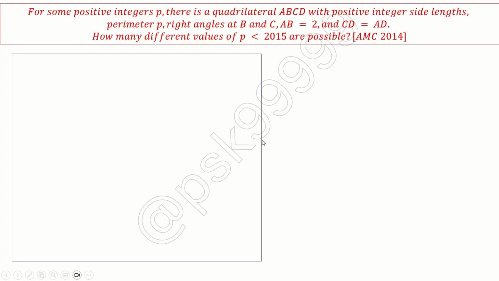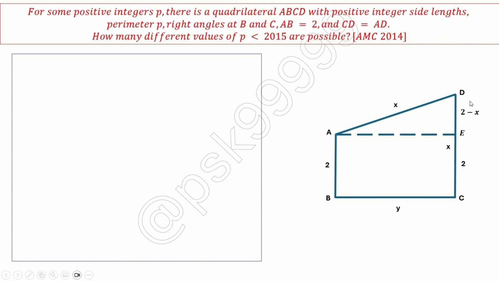Okay. So let's first construct the diagram ABCD. B and C right angles. Okay, AB is given as 2, AD and CD are the same. So if this is x, this is also x. Then if I draw a perpendicular line AE here, it will become 2, because it's a rectangle which will be formed. Then DE is 2 minus x. BC is, let's say, y, then AE is also y. Okay, now with this diagram, you can easily solve the problem.